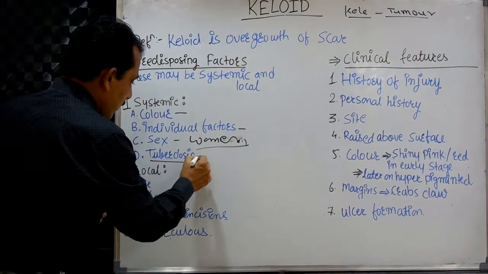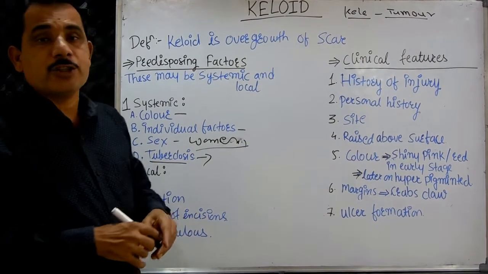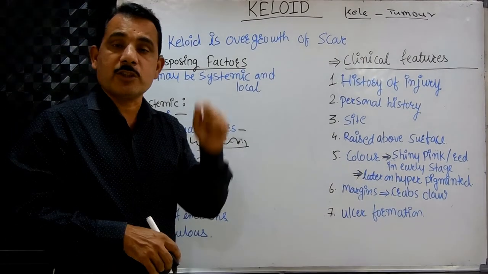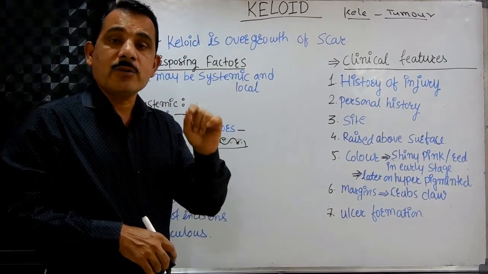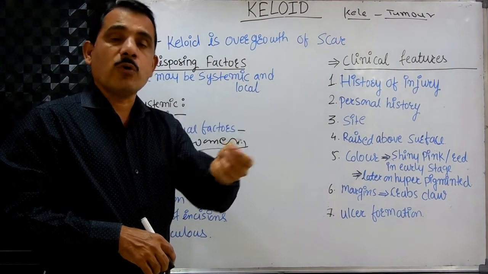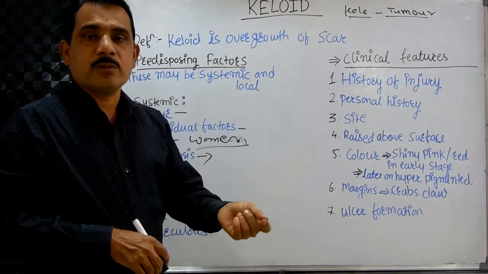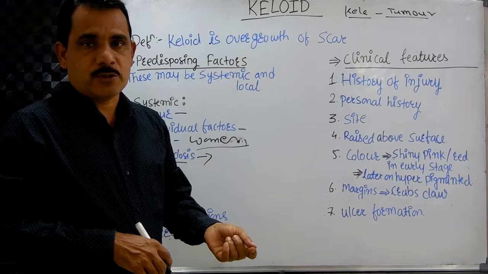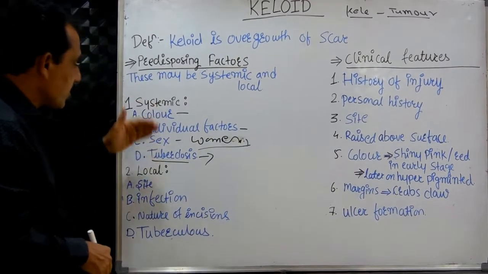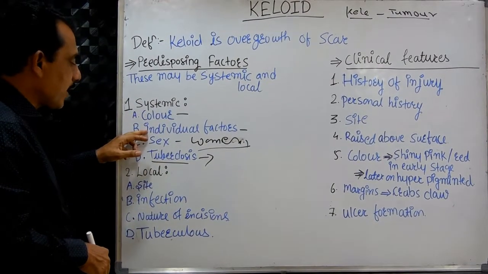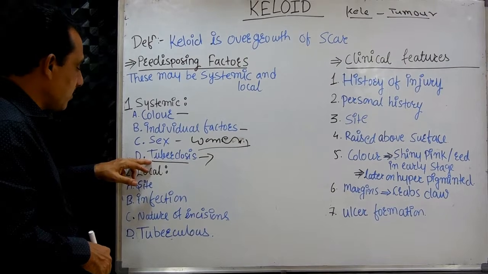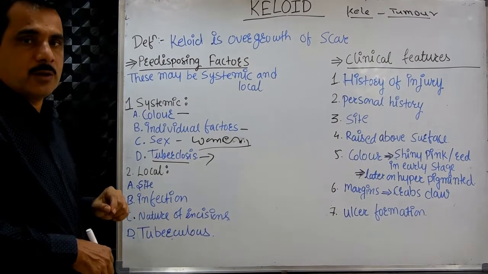Then tuberculosis. A person with a history of tuberculosis or suffering from tuberculosis is more likely to get the keloid than other people. So these are the systemic factors: color, individual factors, sex, and the last one, tuberculosis.